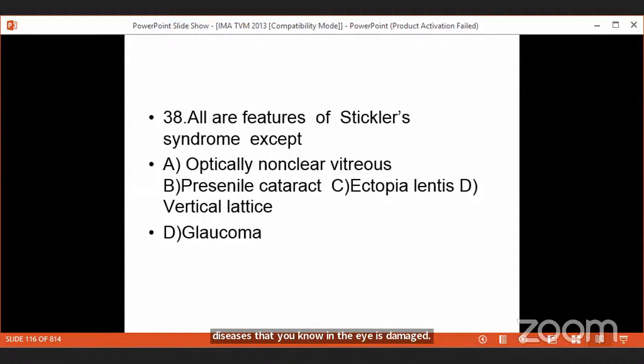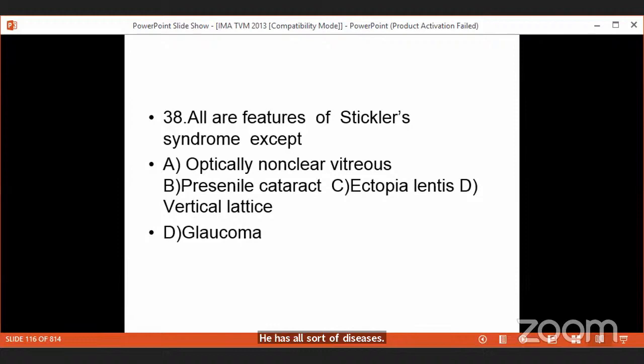But when the patient has so many diseases, when a patient has multiple eye diseases, normally the vitreous will be very opaque. Here, even though he has got cataract, he has got retinal diseases, he has all sorts of diseases. Usually, when there are multiple problems in the eye, the vitreous will be opaque.